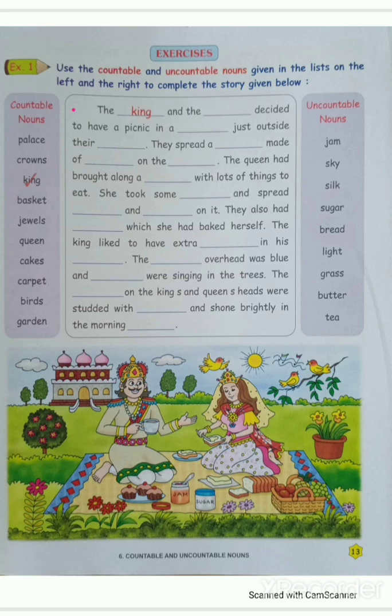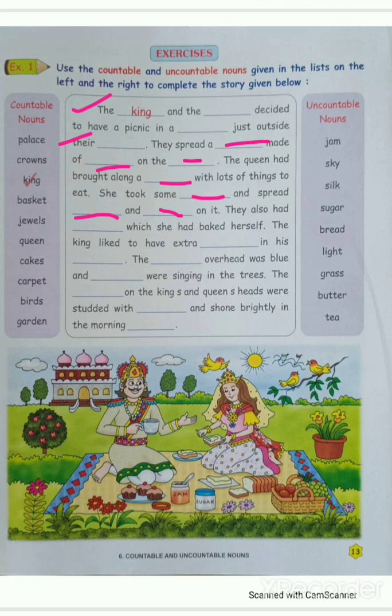I will read. The king and the queen decided to have a picnic in a garden just outside their palace. They spread a carpet made of silk on the grass. The queen had brought along a basket with lots of things to eat. She took some bread and spread jam and butter on it.